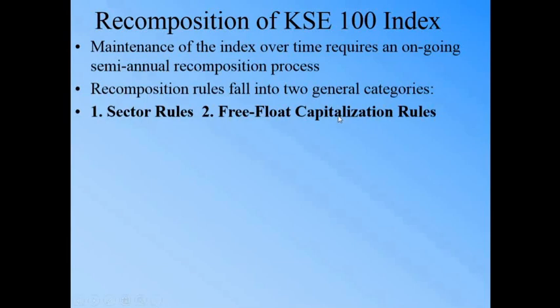Let's say previously one company was at the 65th position, and another company was at the 66th or 67th or 70th position, but now that company has performed better and its value has increased, while the company at the 65th position could not perform very well. So the 70th company will replace the 65th company, and that is the free float capitalization rule. We will explain it in more detail here.